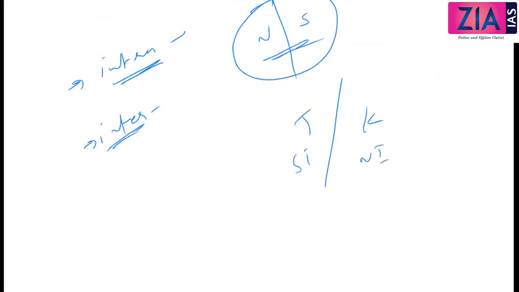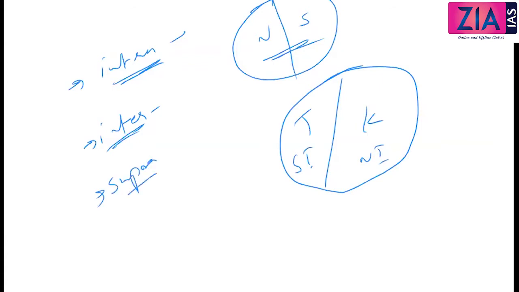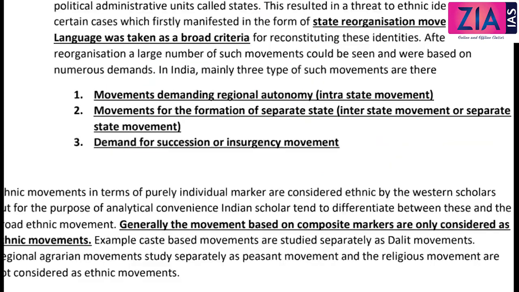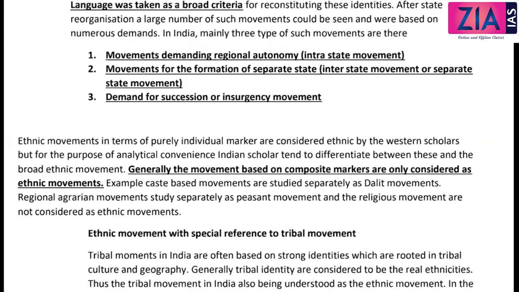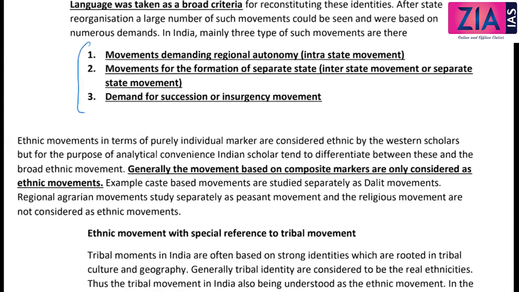Third is supra-state regionalism, which is actually a secession movement, that you need to be freed from the country, that type of movement. That is exactly the same as what we are discussing here also. Because region is an ethnic identity, what I am discussing here is nothing but the same and you can apply it in the case of regionalism also.